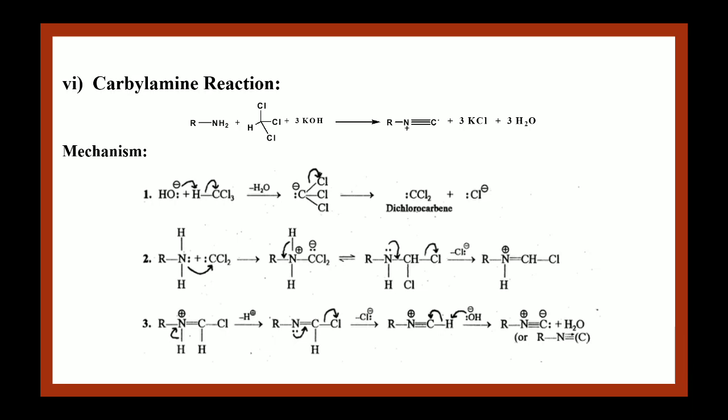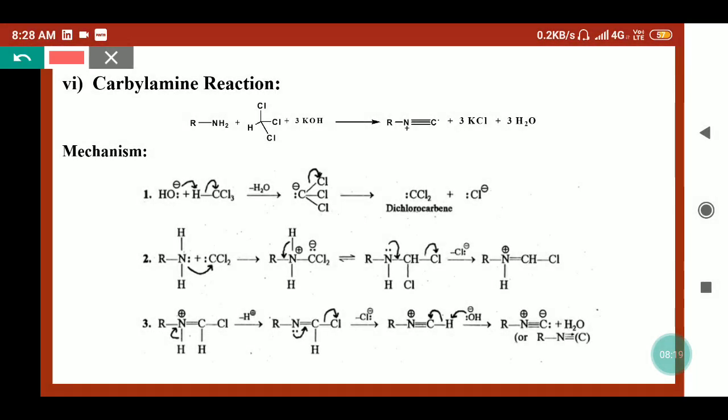Now coming to the carbylamine reaction, where the primary amines react with chloroform in basic media and form an isonitrile. So it is also a CN bond formation reaction where the different functional moieties are forming. So how does the reaction take place? In the carbylamine reaction, we get the dichlorocarbene intermediate, which reacts further with the amines and provides the isocyanide.